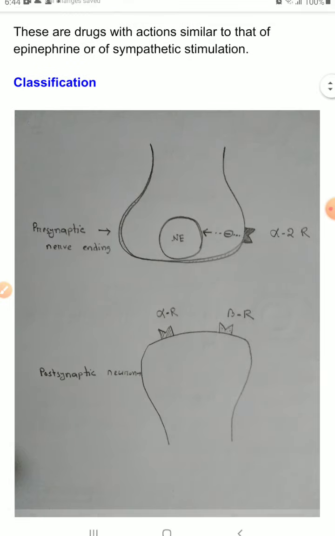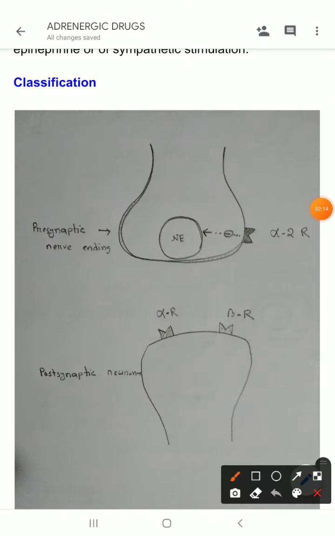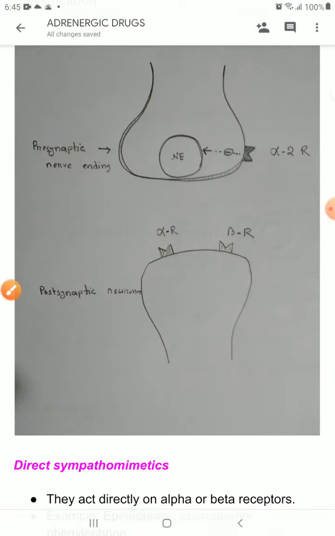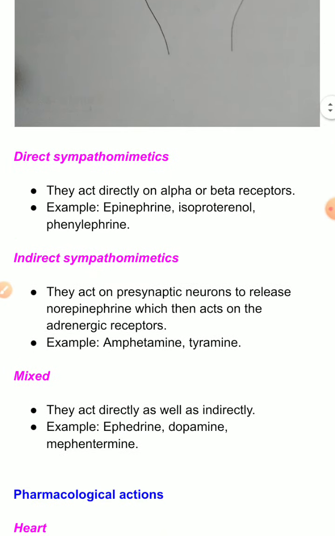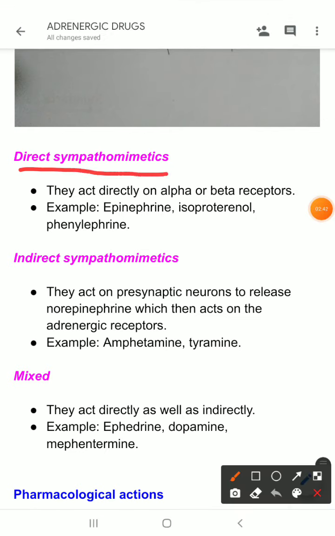Now, come to the classification of adrenergic drugs. Let us look at this picture. In order to learn the classification, we need to look at this picture so that it will be very easy for you. Adrenergic drugs are classified into three types according to their mechanism of action. These are direct acting sympathomimetics, indirect acting sympathomimetics, and mixed acting sympathomimetics.